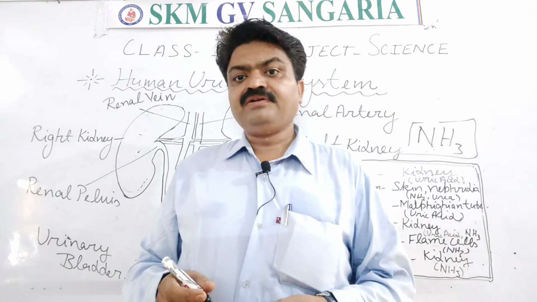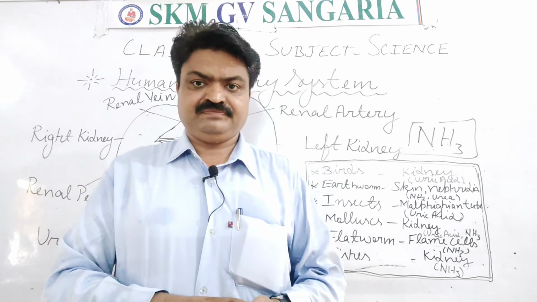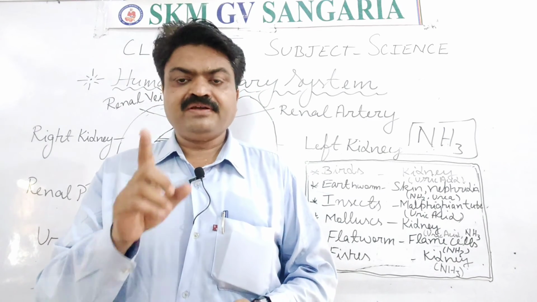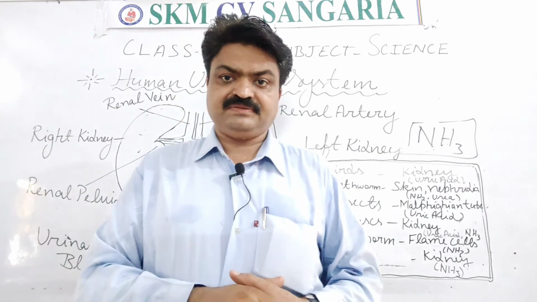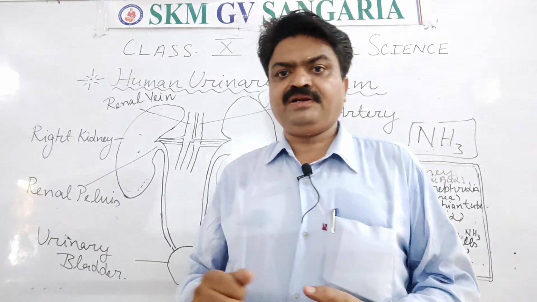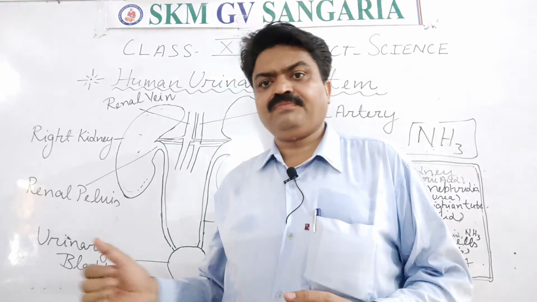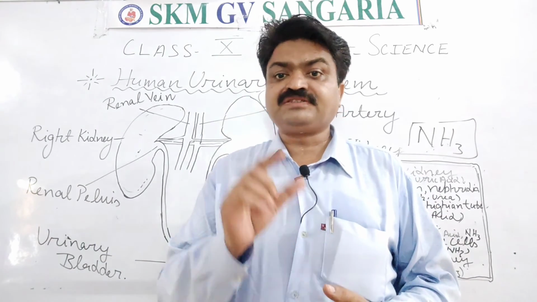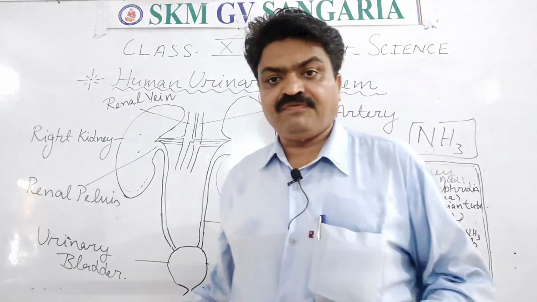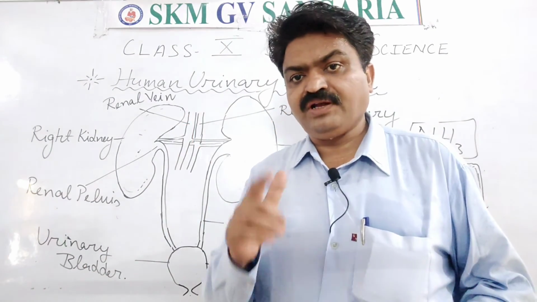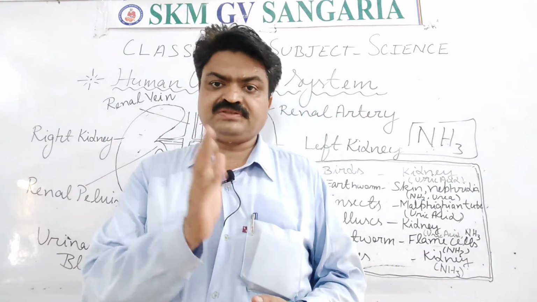That ammonia is converted into urea by the liver, and that urea is passed to the kidneys via blood vessels, and with the help of the kidney we get rid of that urea through micturition. In this, the sphincter muscles play a very important role, and they are found at the opening of the urinary bladder. So that is the human urinary system.